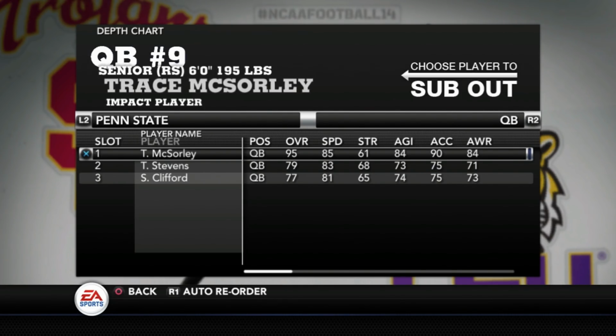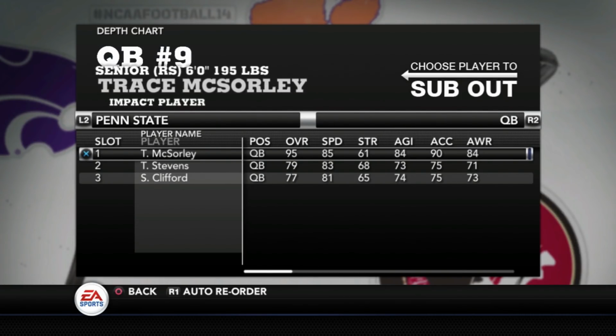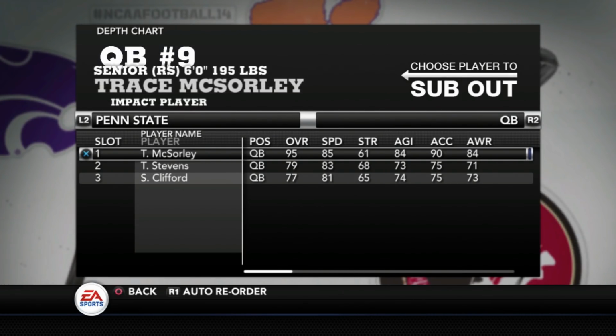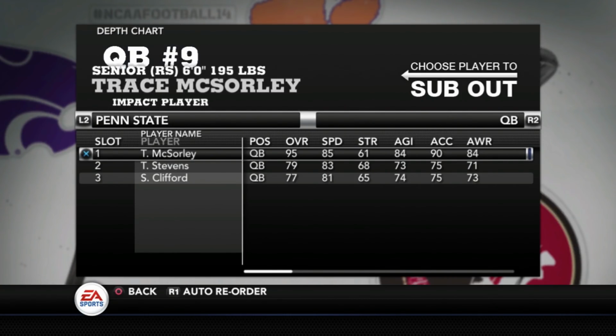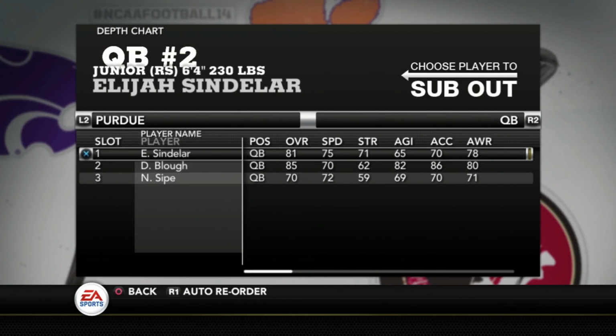You see he's got an 85 speed, really good run numbers, so those are going to bump his overall rating up. His passing numbers are probably not quite as good as Jarrett Stidham, but because of the run numbers, that's why he passes him as a higher overall. So that's interesting. How about Purdue?